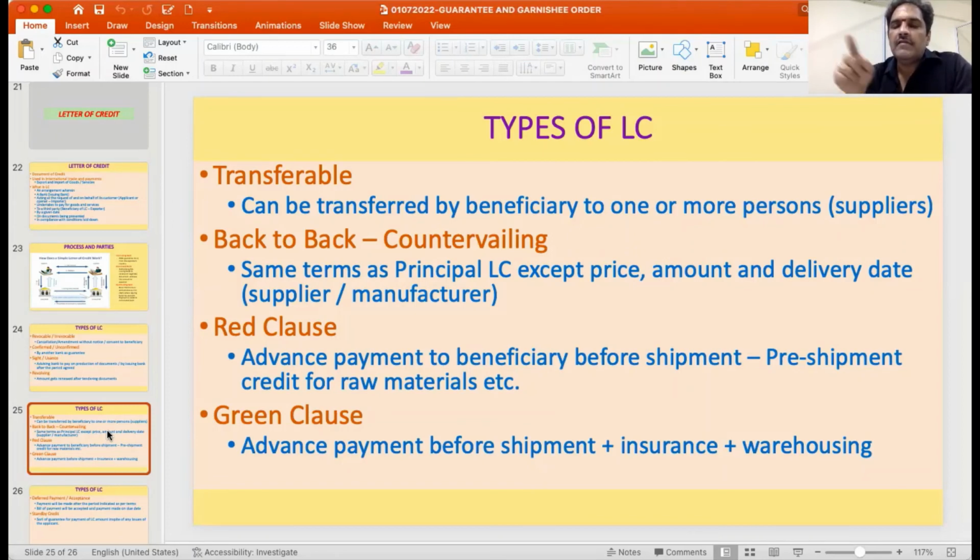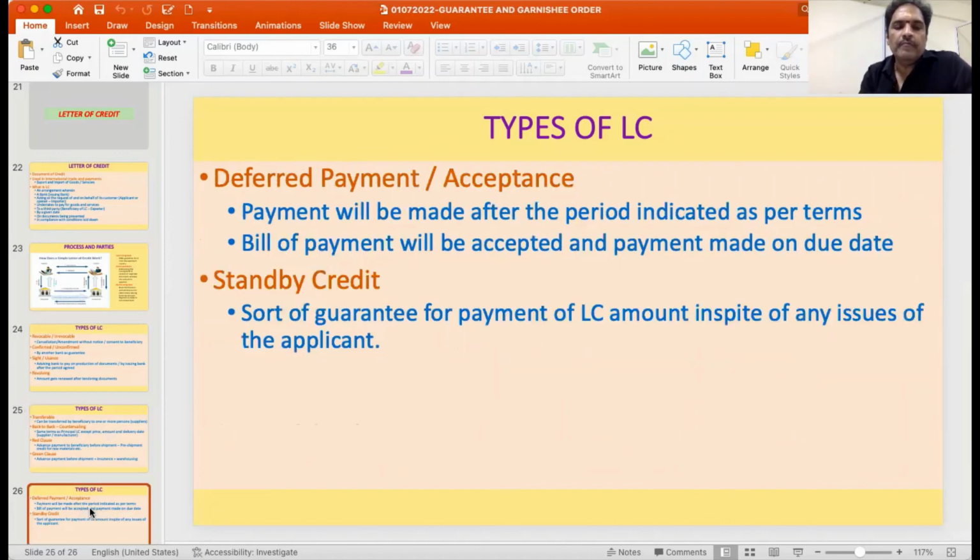That kind of LC is called a red clause LC. Sometimes, in addition to the advance payment, insurance and warehousing charges are also paid in advance to the exporter. An LC with these clauses, apart from advance payment, for insurance and warehousing, is called a green clause LC.